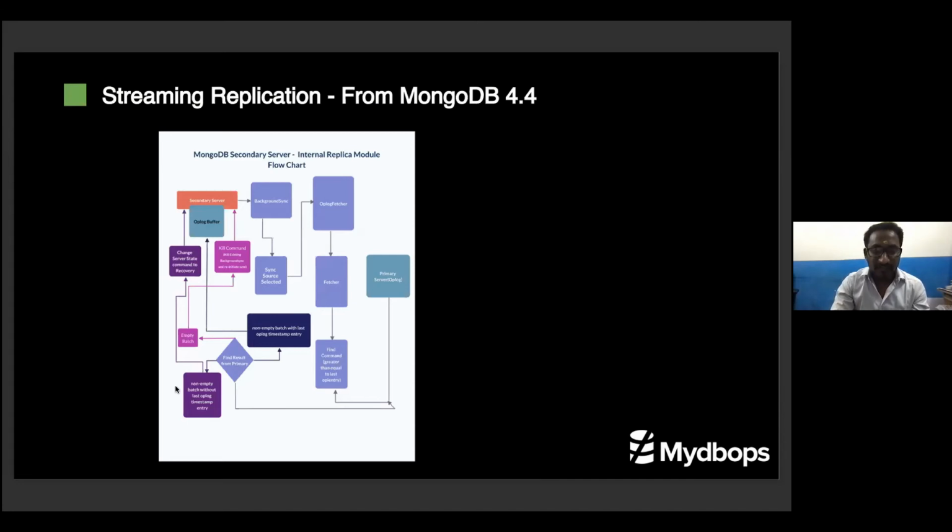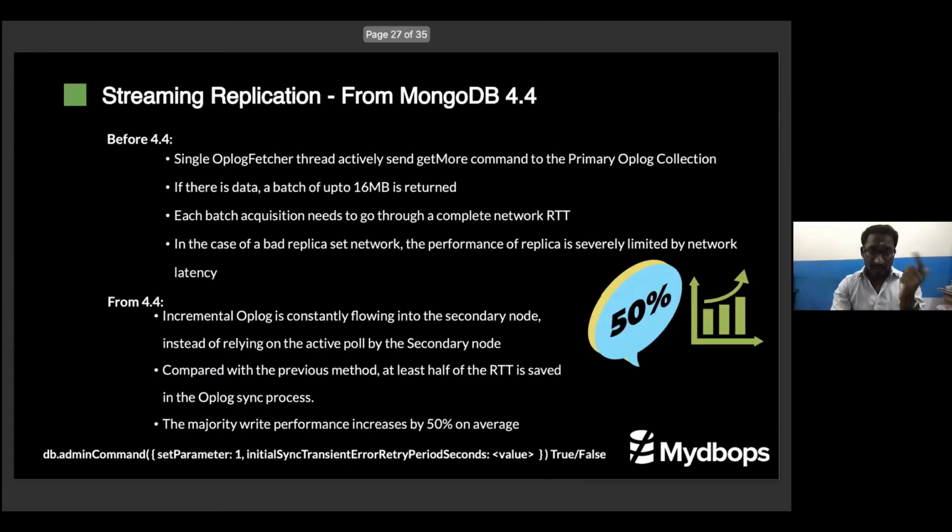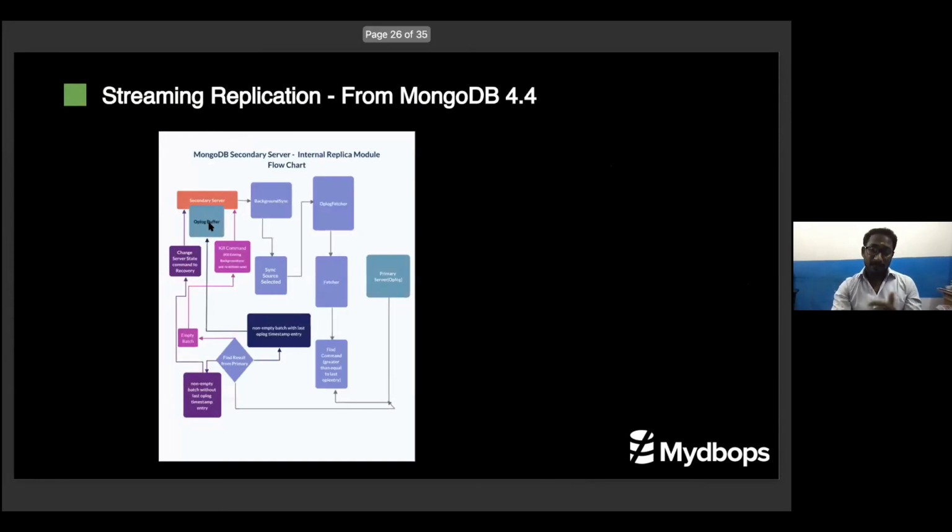The find command will return three kinds of data. One is a non-empty batch with the last oplog entry. This is quite an interesting block, and I shared the link. When you have the data, it goes to the secondary node, but it won't directly write the data. It will put the data into the oplog buffer. Then from the oplog buffer, it will be replicated to the node. This is a simple understanding.